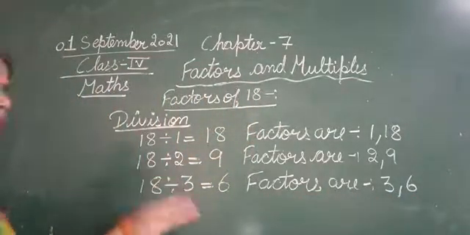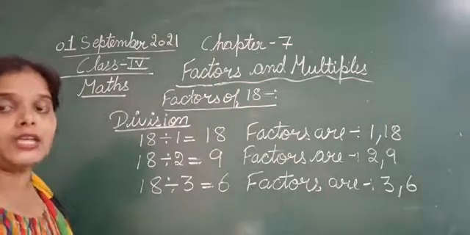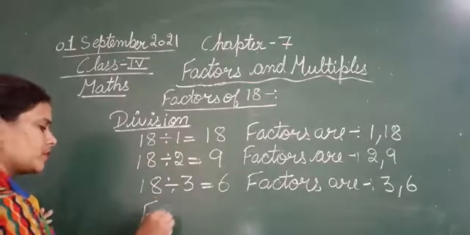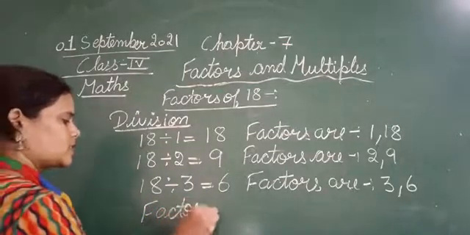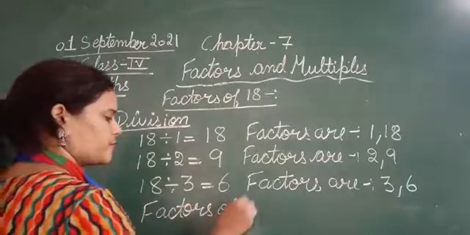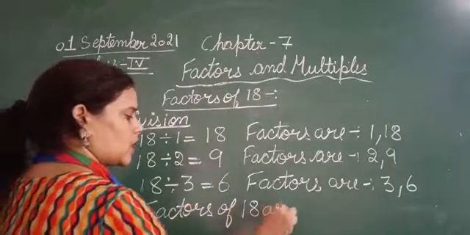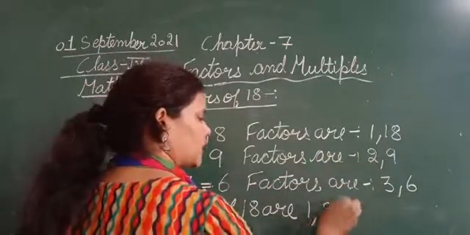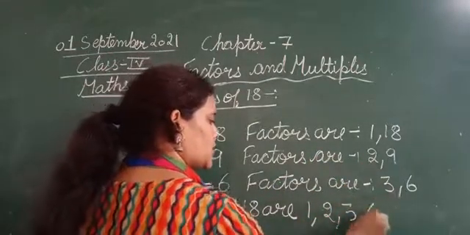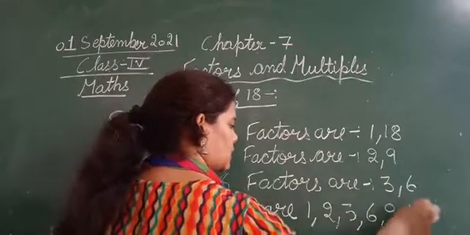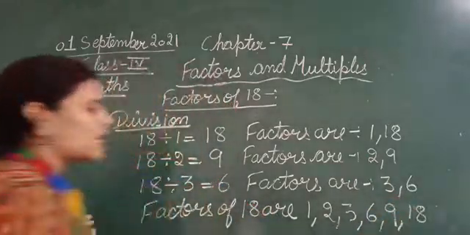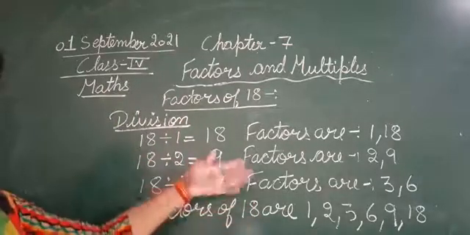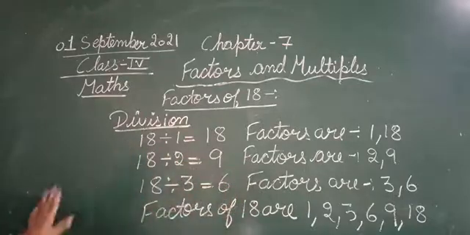So now from here you can find the factors of 18. So here the factors of 18 are 1, then 2, ascending order, 3, 6, 9 and 18. So these are the factors of 18. So you can check, अपनी नोटबुक में देखिए, आपने जब 18 के बाय मल्टीप्लिकेशन निकाले थे तब भी आपके फैक्टर्स यही थे.